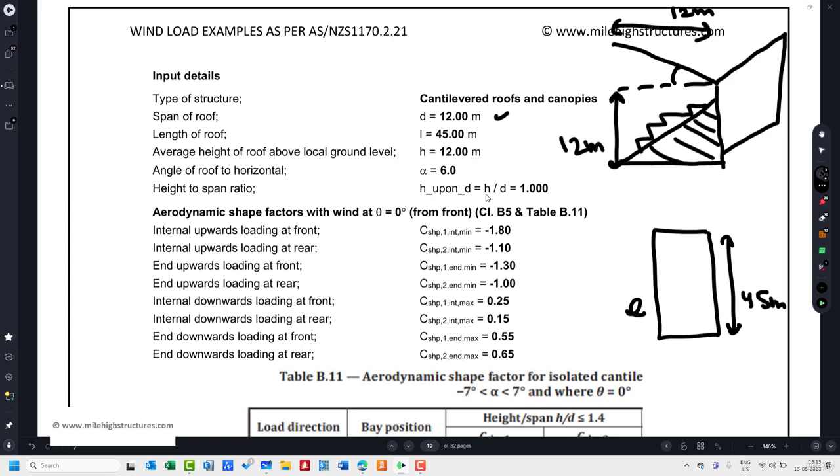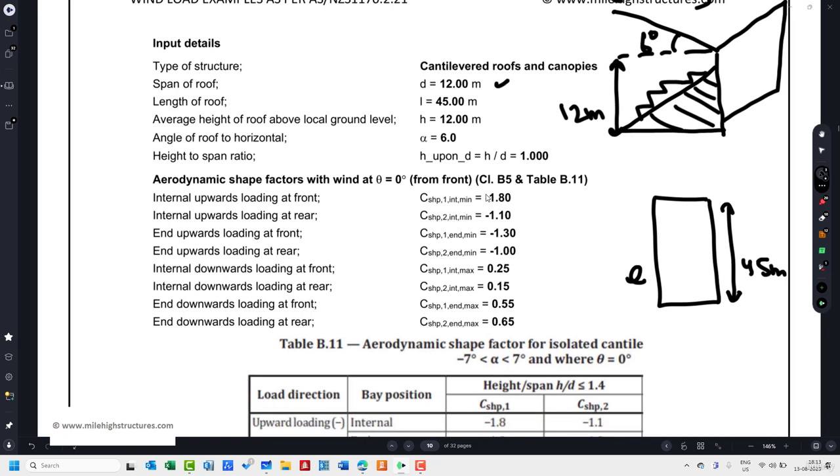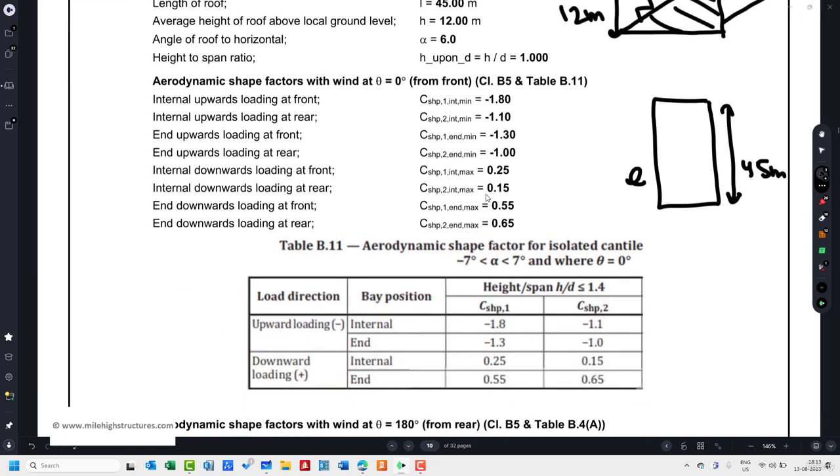For the angle of inclination of the roof, alpha, let us assume 6 degrees. After that, the important parameter is the ratio h by d. Here h is the average height of the roof, and d is the span. h is 12 meters and d is also 12 meters, so that gives us an h by d value of 1.0.